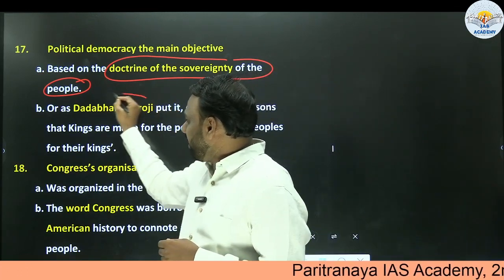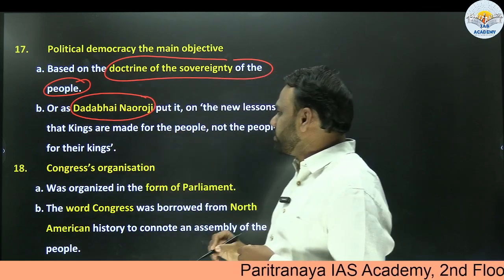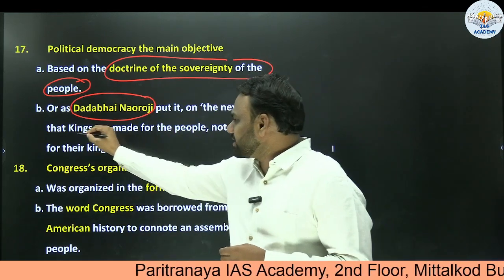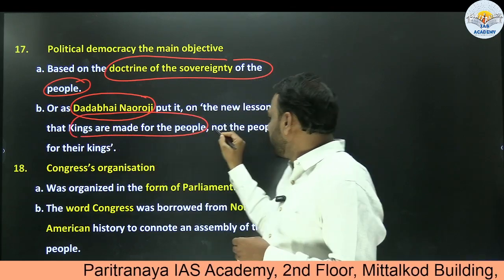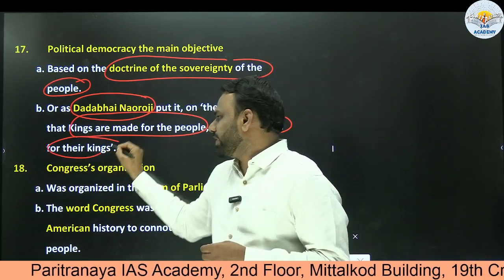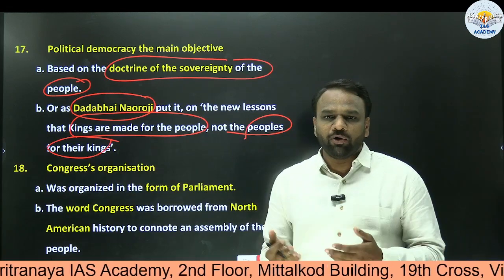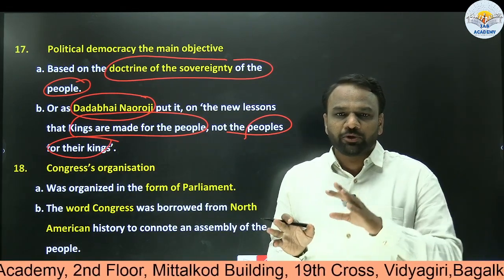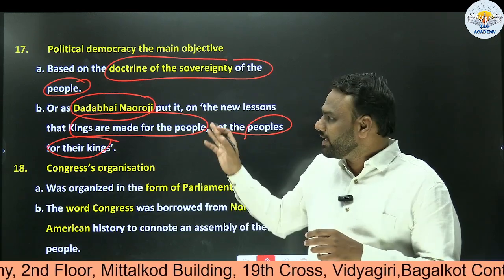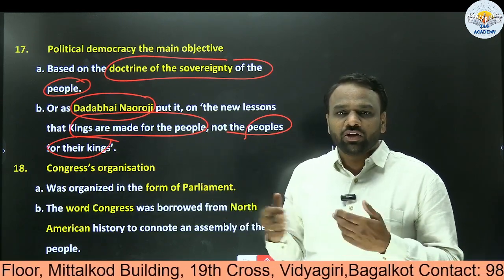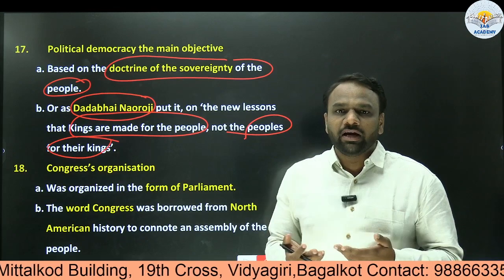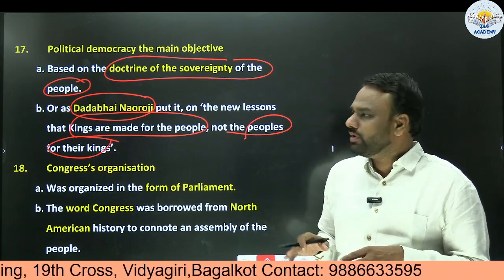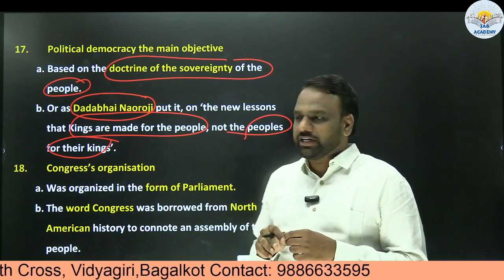It can also be understood from the words of Dadabhai Naoroji. He said that the new lesson is that kings are made for the people, not people for their kings. Very important. So the kind of system we want to form is where kings should work for the people and people should not work for the king. Again, this point indicates that the Congress was fighting for political democracy, which we presently have. So it speaks about their intention.